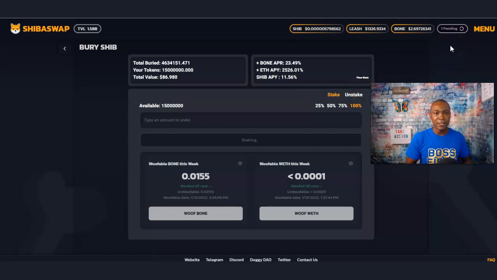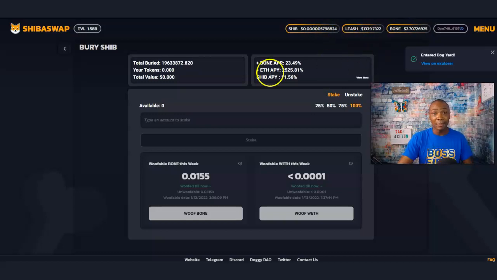So 15 million. We're adding more, just a small little bag. We're going to build this bag up. The goal is to try to get this up to at least like 100 million, but we're just going to build it up very slowly and very easy. So this is how you can buy SHIB when it's on the cheap. When it's low, the fees are okay. I get the fees, but I did budget for those fees. And with that price right there, I mean, come on.